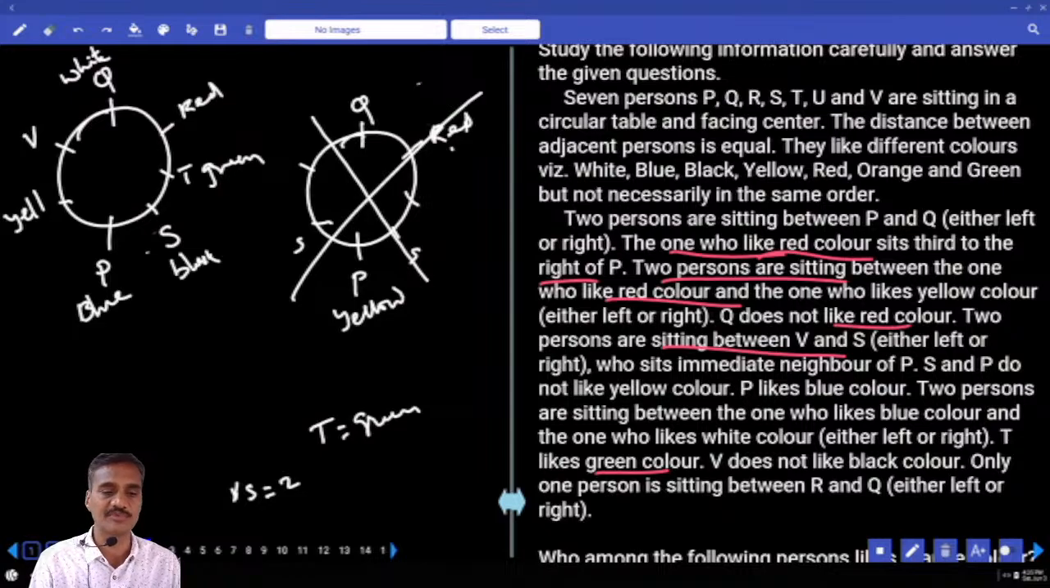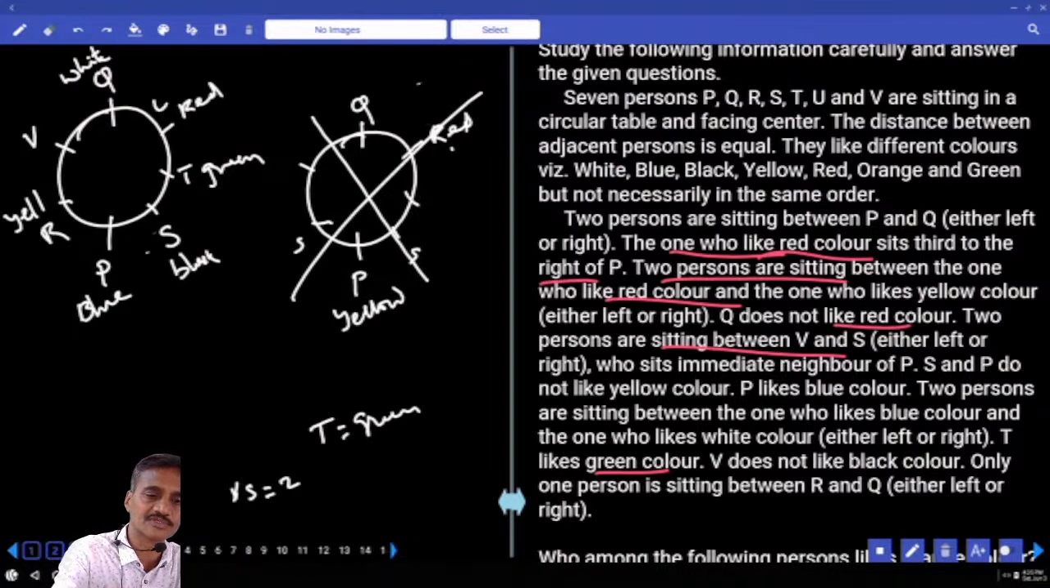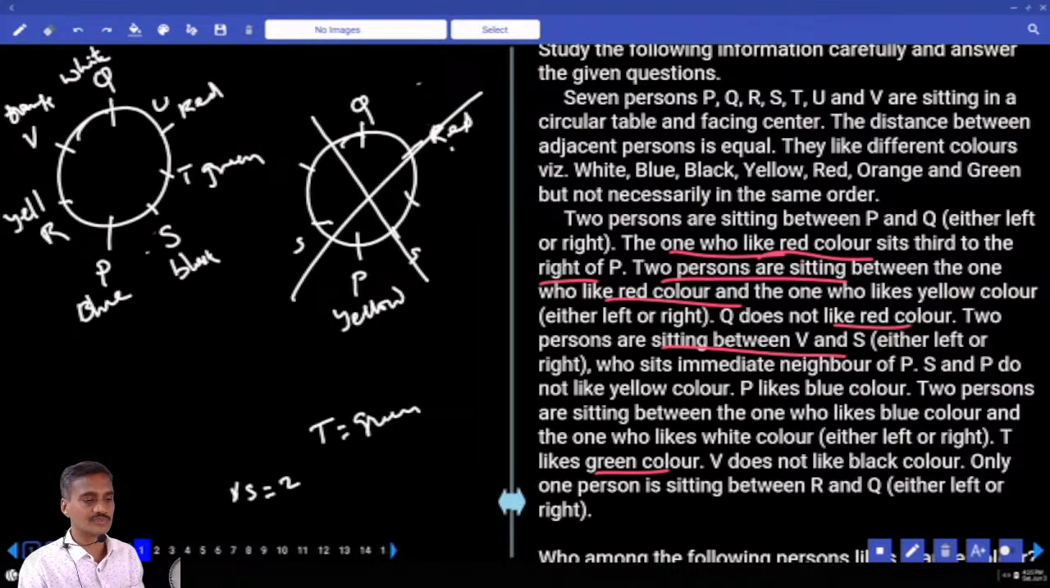And only 1 person between R and Q. Now between R and Q, there must be exactly 1. R is here. Then tell me who is the only person left over here? U is the person left. And P, Q, R, S, T, U, and V. Then what is the color left over? Orange. Now V likes orange. Now this is about question numbers 1 to 4.